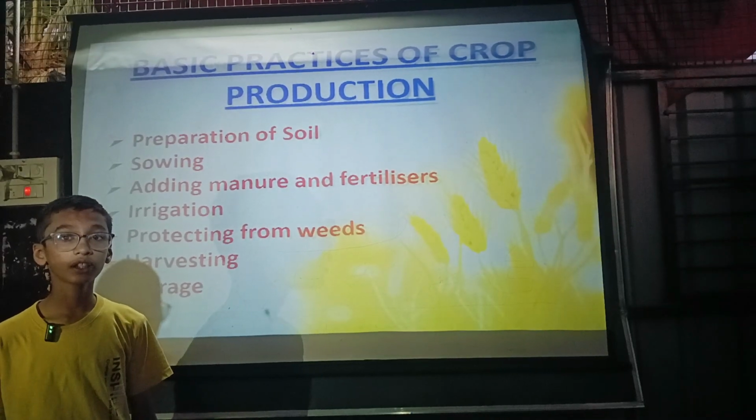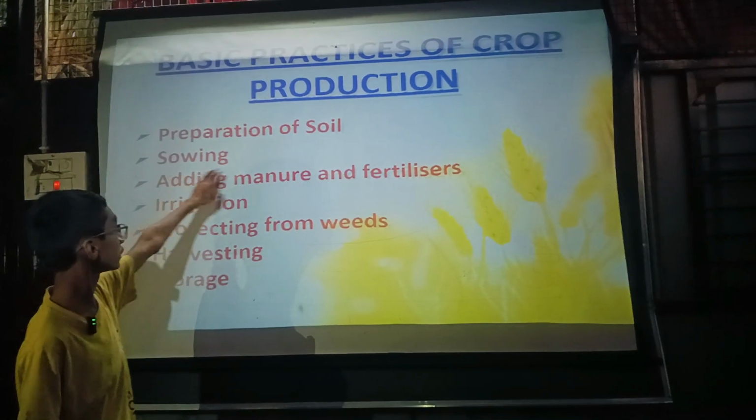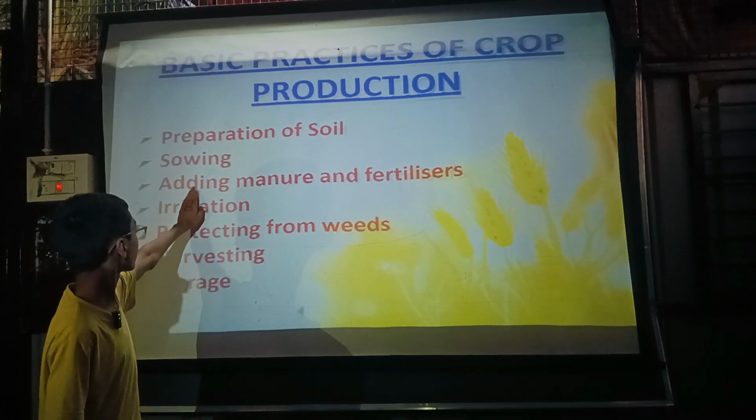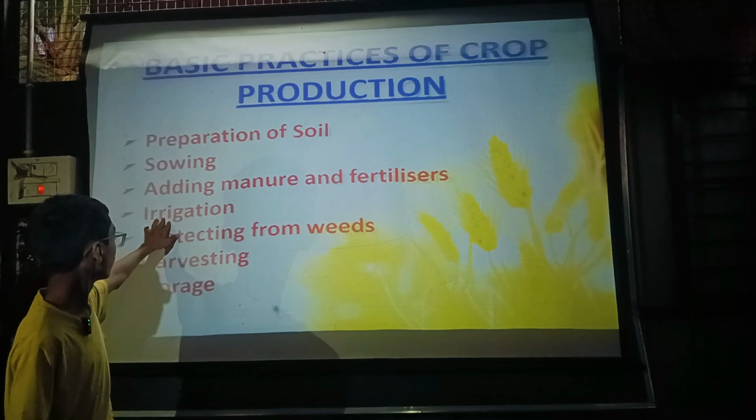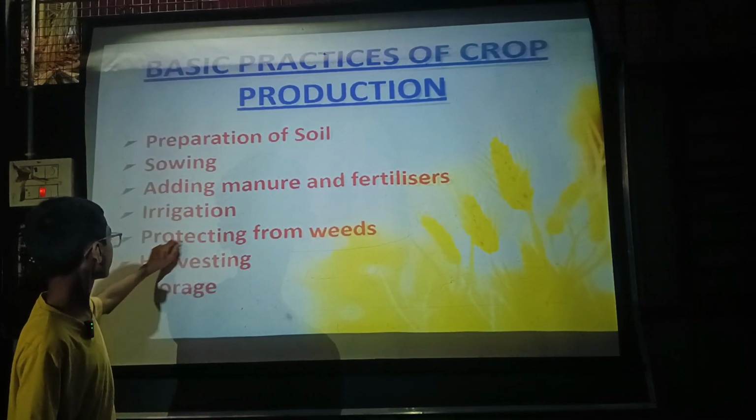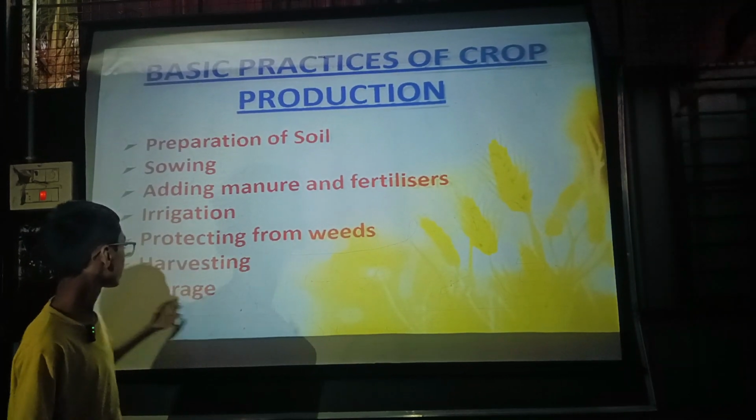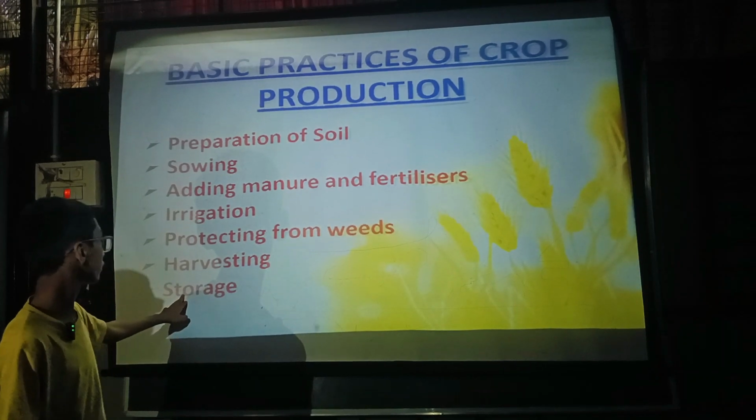Practices of crop production. There are 7 steps. The first step is preparation of soil. Second step, sowing. Third step, adding manure and fertilizer. Fourth step, irrigation. Fifth step, protecting from weeds. Sixth step, harvesting. Seventh step, storage.